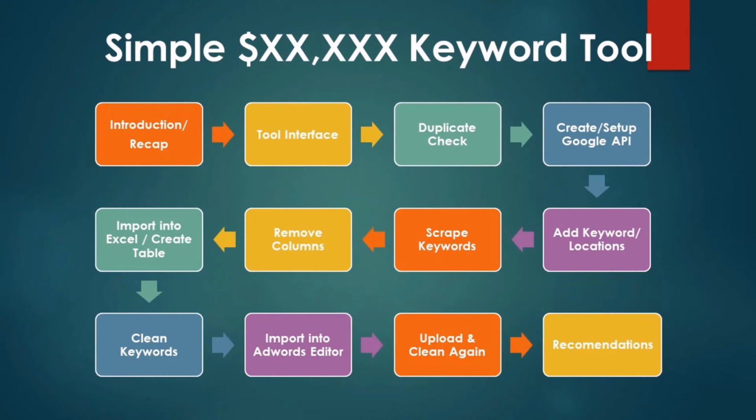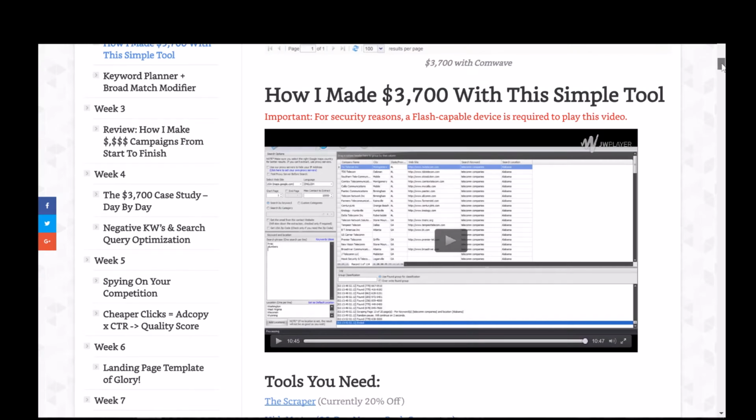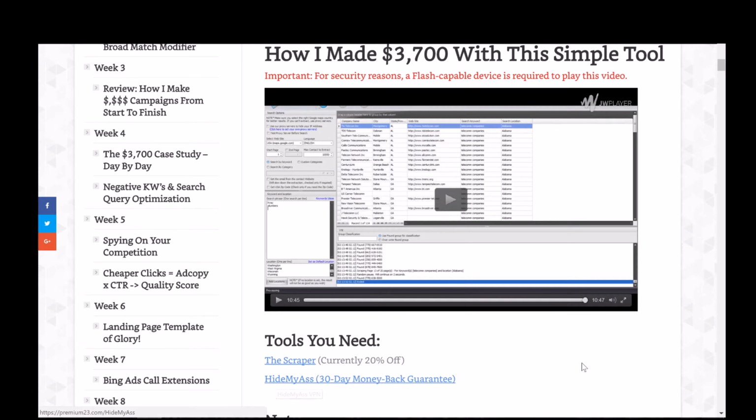All right, what's up? It's Leonidas here, and now we're going to cover one of the most important tools for finding new, highly non-competitive keywords. So basically keywords that not everyone is bidding on for your particular niche. Originally I made the video when I first introduced the course, and the tool itself has changed slightly. When I first released the video, you needed to use Hide My Ass to hide what you were doing on Google, but now you don't need that anymore. And Google actually allows this form of scraping that I'm going to teach you how to do.